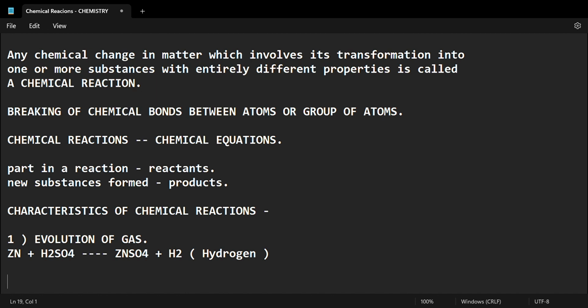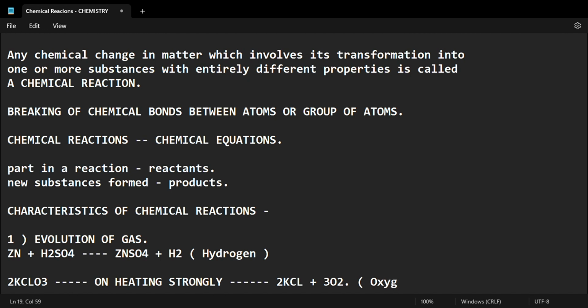Now let me give you another example. 2KClO3 on heating strongly becomes 2KCl plus 3O2. What is 3O2? We put this 3 to balance this equation. So 3O2 is none other than oxygen. So another evolution of a gas, you see 3O2.